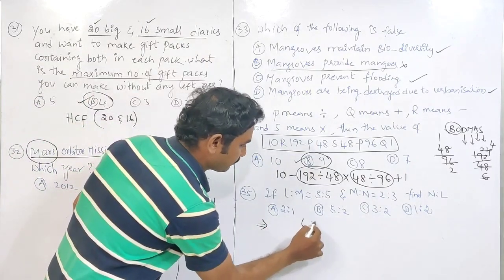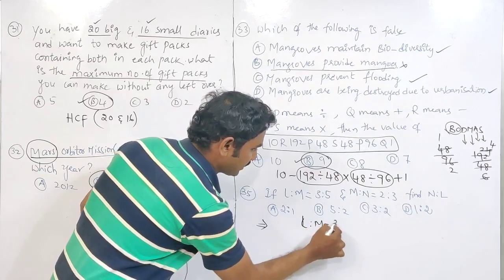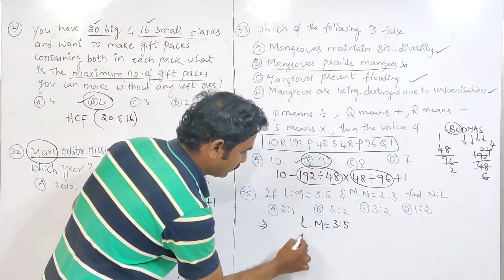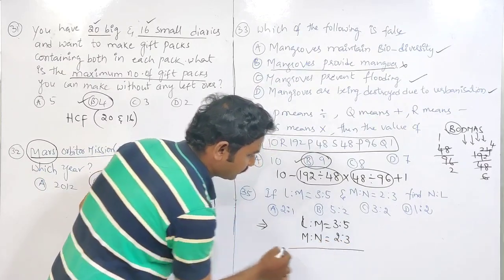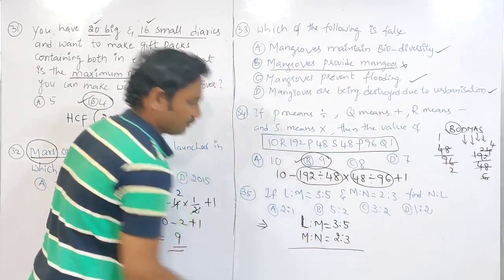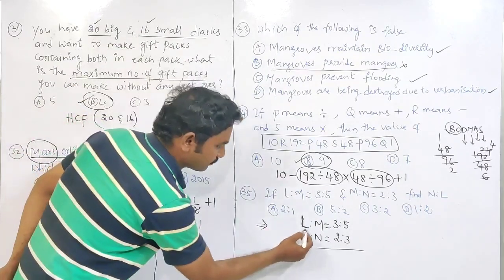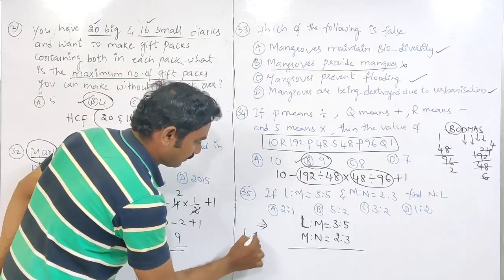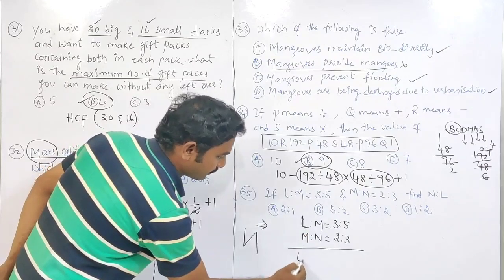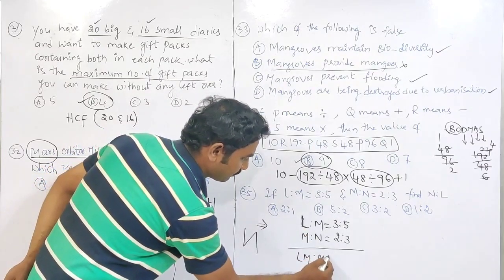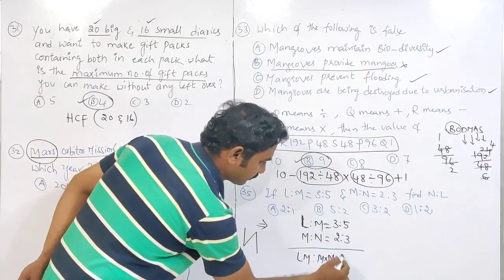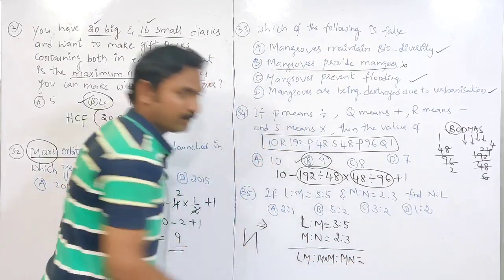Look at the 35th one. L is to M is given as 3 is to 5. M is to N is given as 2 is to 3. Let us multiply these two first.